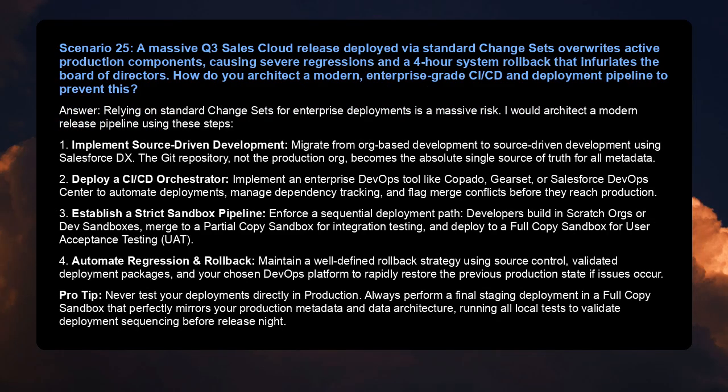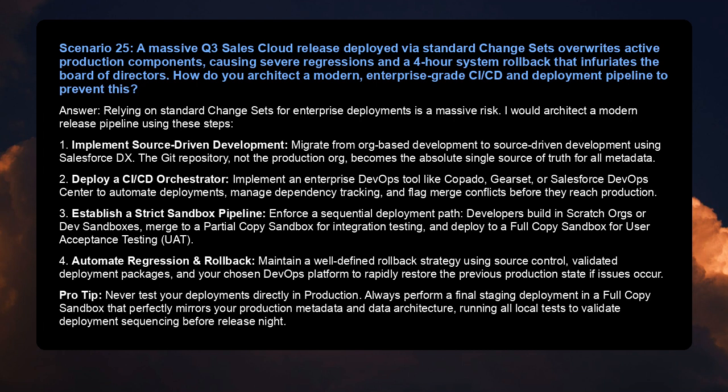Scenario 25. A massive Q3 Sales Cloud release deployed via standard change sets overwrites active production components, causing severe regressions and a 4-hour system rollback that infuriates the board of directors. How do you architect a modern, enterprise-grade CI/CD deployment pipeline to prevent this? Answer: relying on standard change sets for enterprise deployments is a massive risk. I would architect a modern release pipeline using these steps.